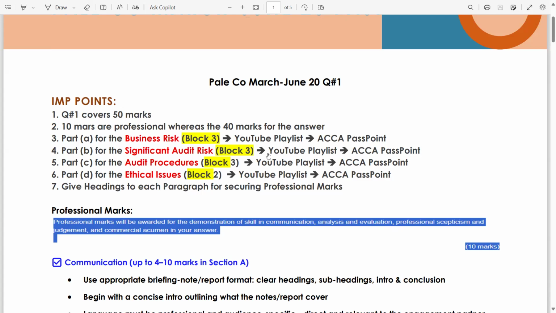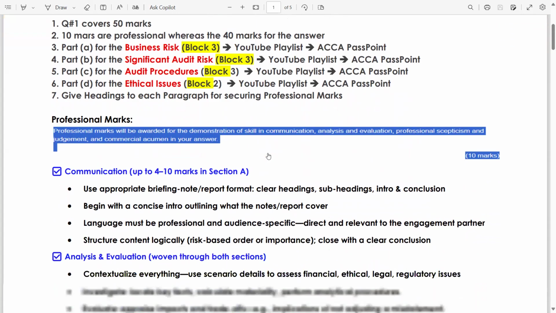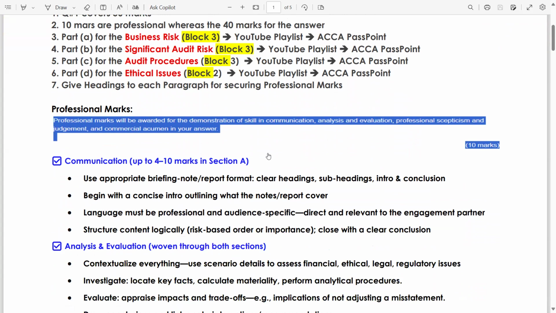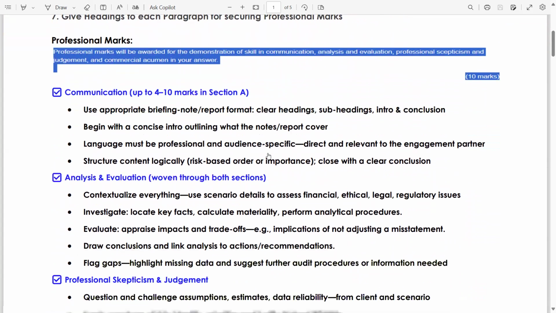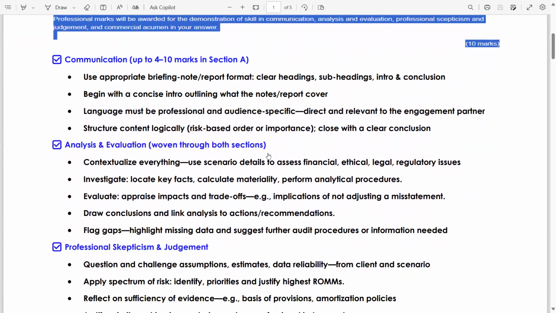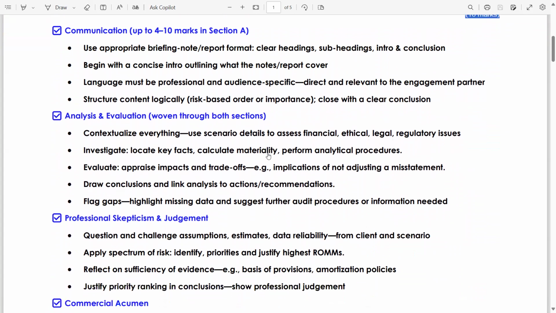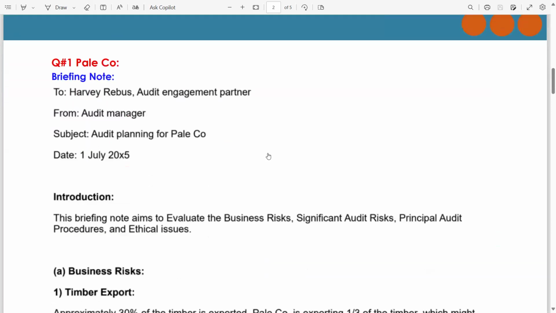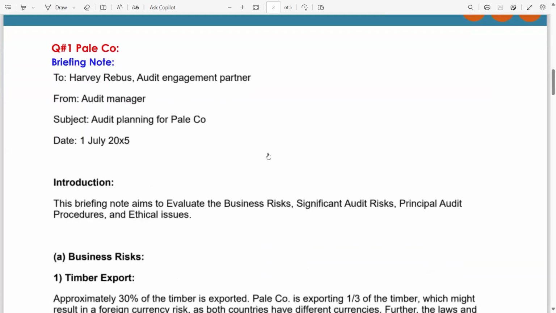Okay, guys, let's read the professional marks. Professional marks will be awarded for the demonstration of skills in communication, analysis, and evaluation, professional skepticism and judgment, and commercial acumen in your answer. So these are all the professional skills which you should have to cover in your answer. Okay, now move to the answer.